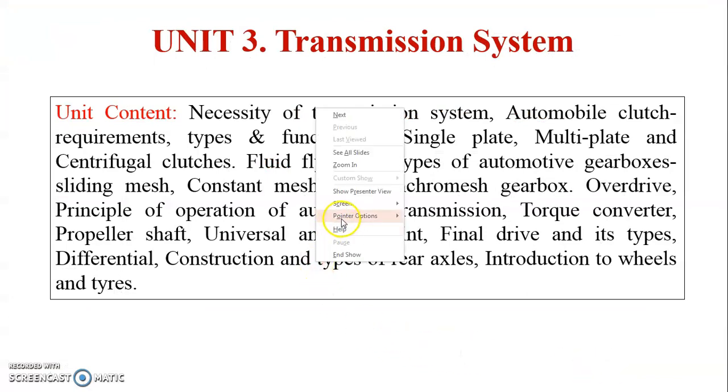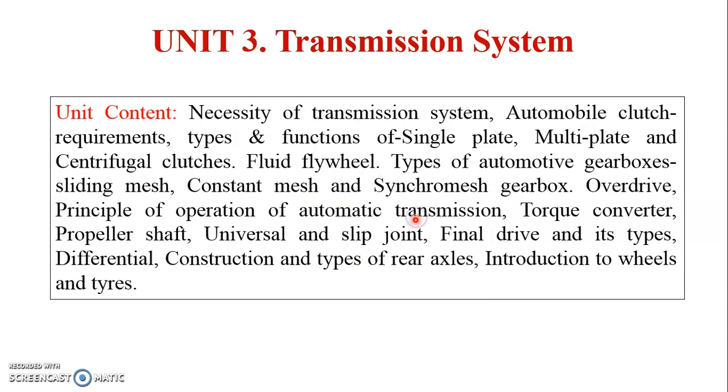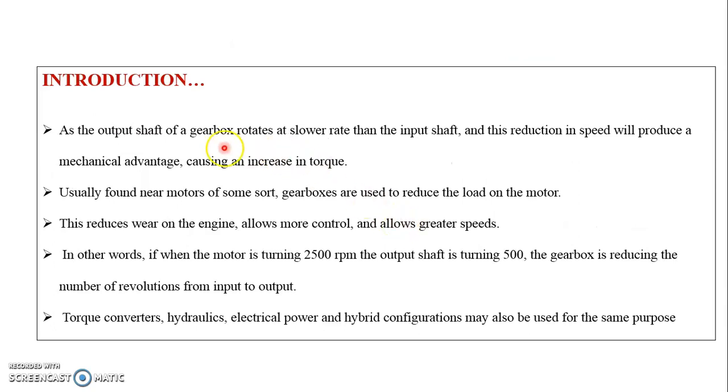So let's start with the initial introduction for the gearbox. As we know, the output shaft of the gearbox rotates at a slower rate than the input shaft, and this reduction in speed will produce a mechanical advantage causing an increase in torque. That is important regarding the gearbox.